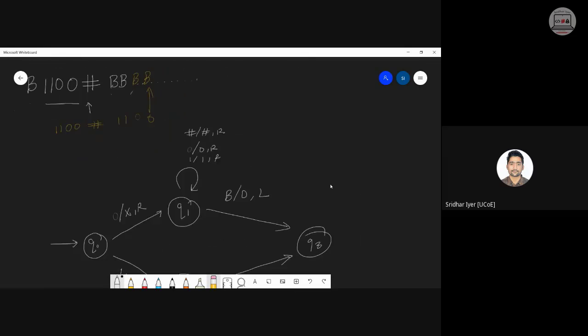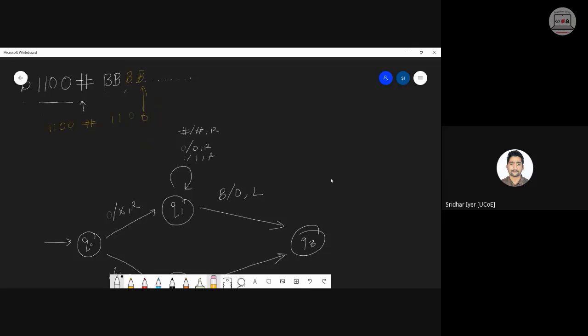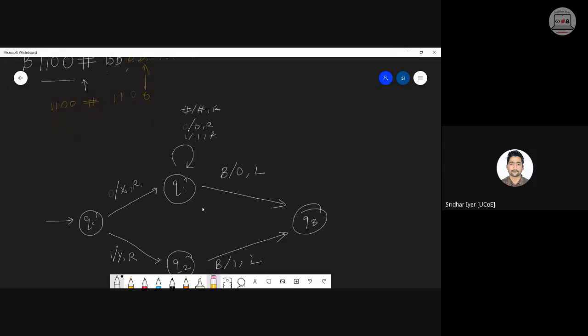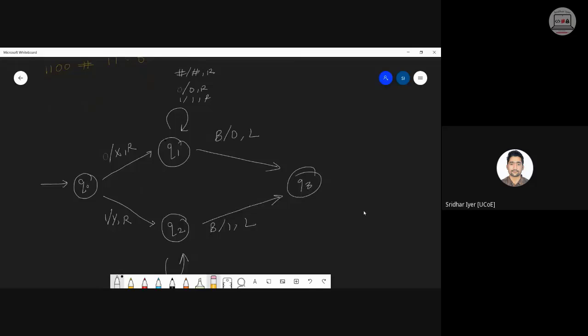That could be understood only by looking at which is the state from where the machine is encountering a blank. अगर वो Q1 state से blank encounter कर रहा है, then it will replace it with a 0. Similarly, if it is encountering a blank from a Q2 state, then it will replace that blank with a 1. Am I clear? Yes or no? Come on, quickly give me answer. समझा तो बोलो हाँ, नहीं तो no. Okay.